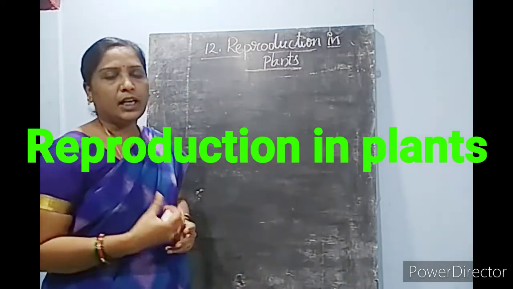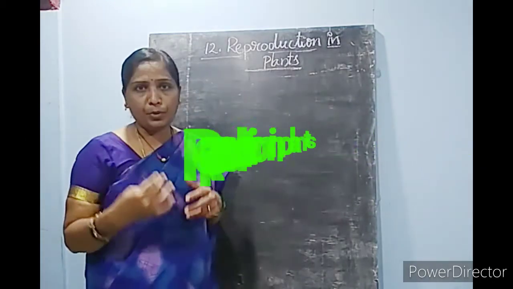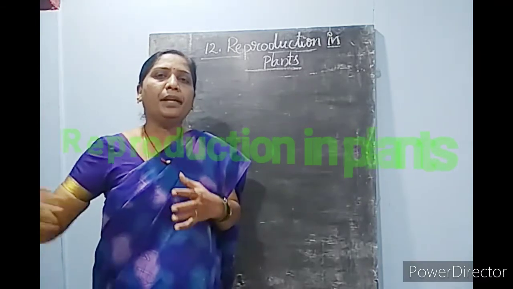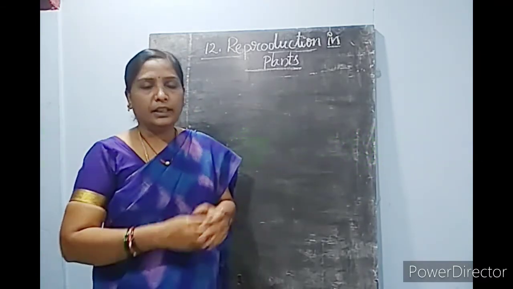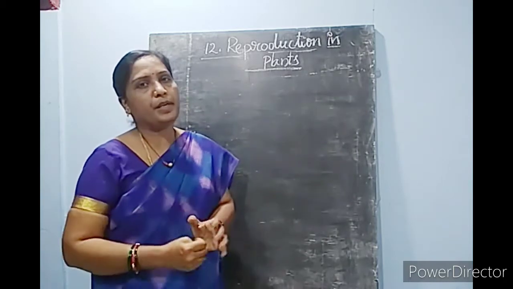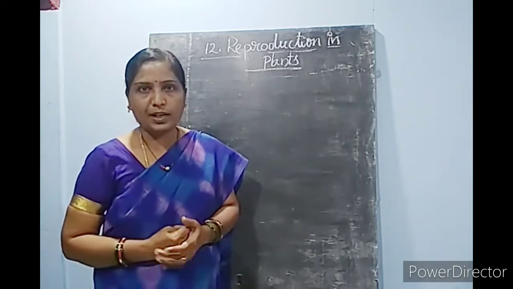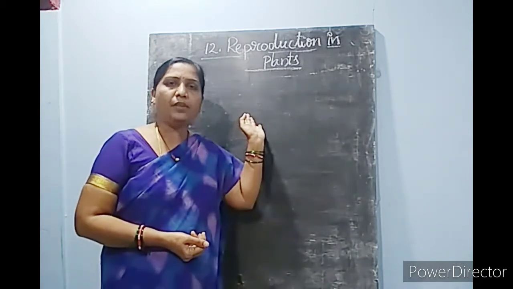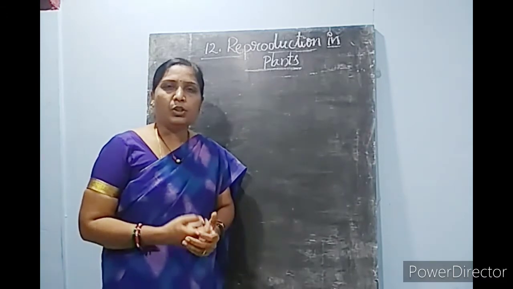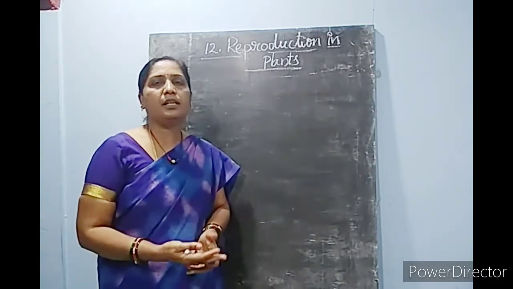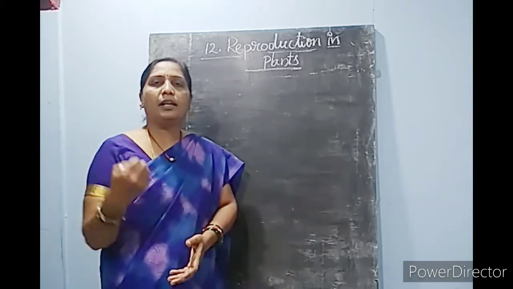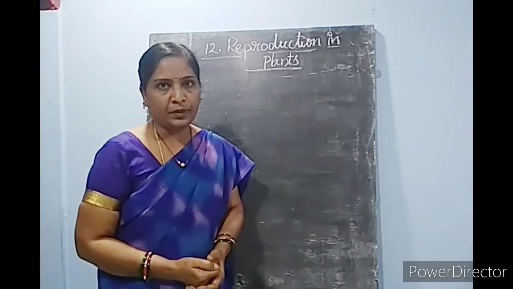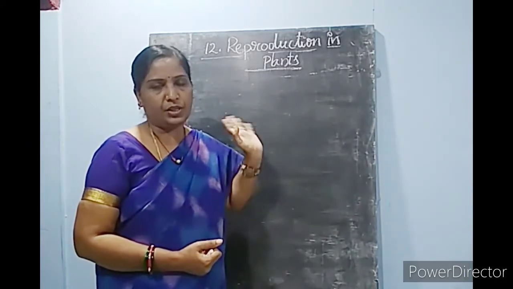Every organism on this planet Earth tries to improve its species. They want to keep their species going on planet Earth. They reserve a space for their own species, their own kind. So to preserve their species, they undergo the reproduction process. That means they increase their species in number and they try to see that their number is sustained for a longer time. So that's the meaning of reproduction.